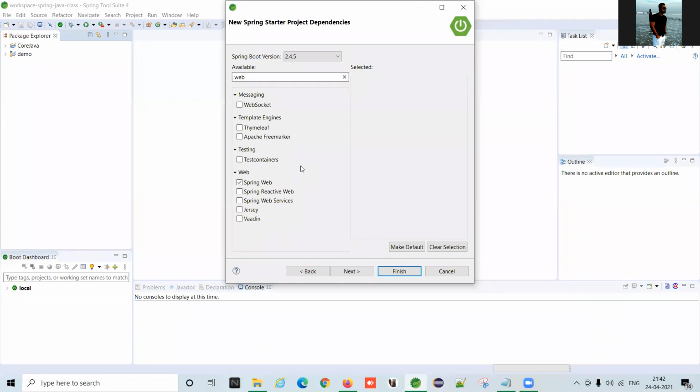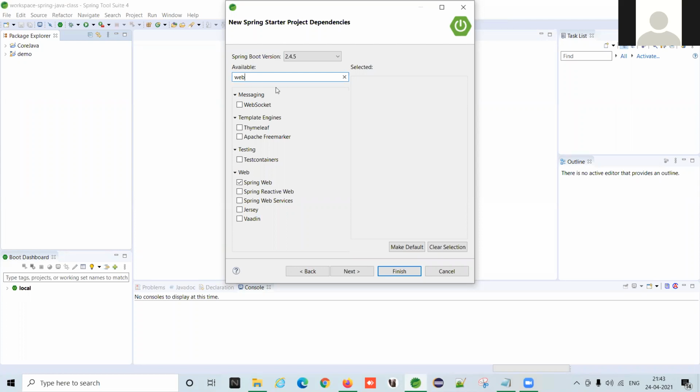To create our project or to fulfill the requirements of the web application, we have to provide the dependency, and this dependency is related to Spring. Right now we are using Spring Boot, so Spring features we have to get to fulfill our project. Those features will come one by one using these dependencies. By the way, don't think too much. Just start gradually. You will understand what these things are.